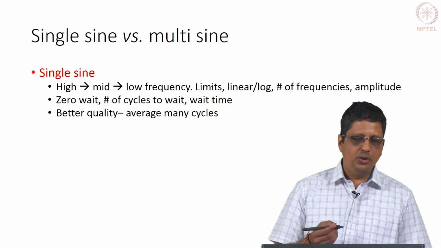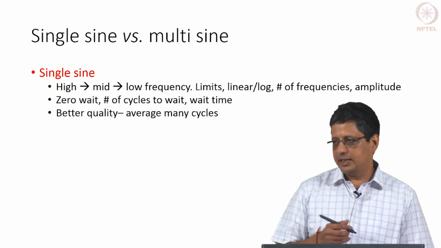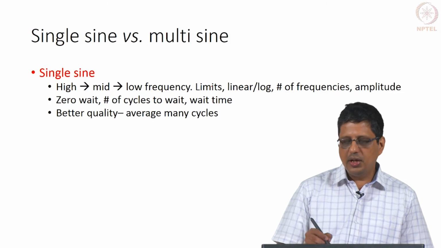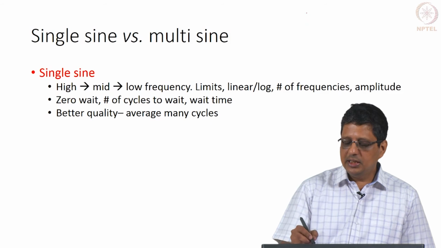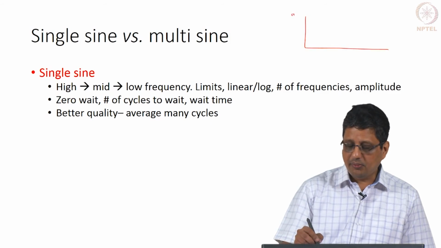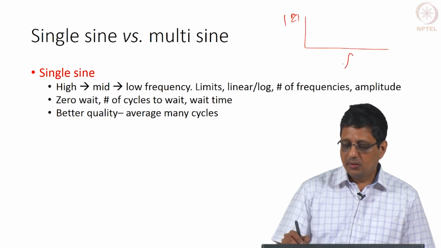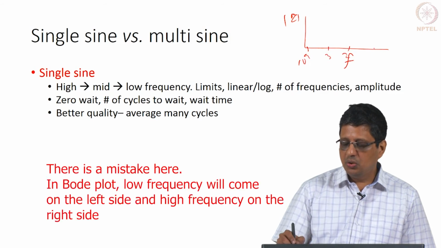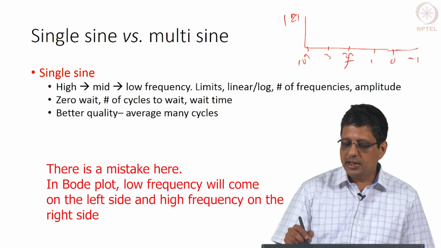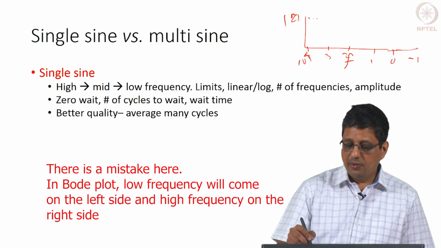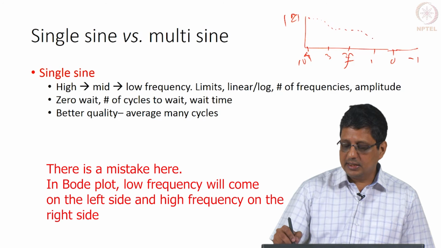In some cases, you can choose linear scale or log scale. Usually, we will choose log scale. You can choose number of frequencies. Imagine that I have a Bode plot, 10 power 4, maybe 10 power 3, 2, 1, 0, minus 1. This is 100 millihertz, 1 hertz, 10 hertz, 100 hertz, 1000, 10,000. We want to get data points like this.